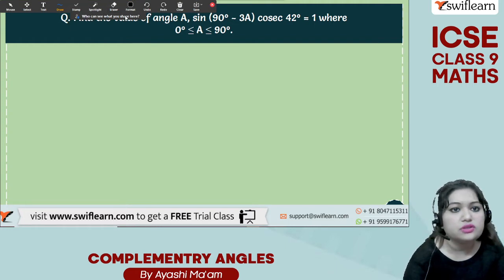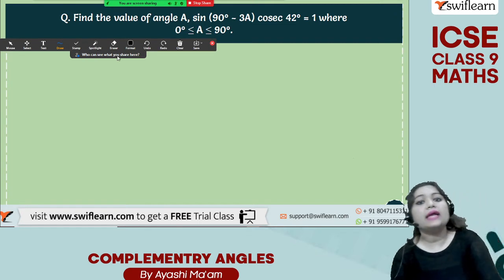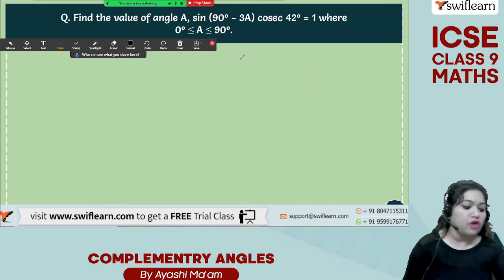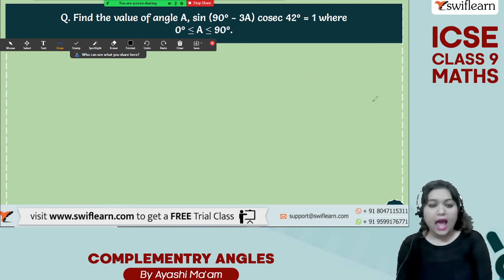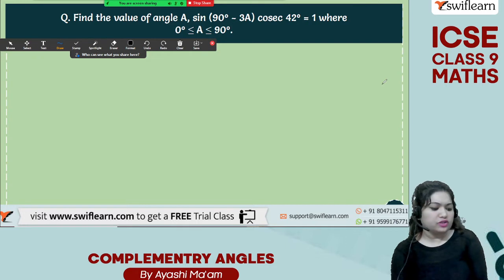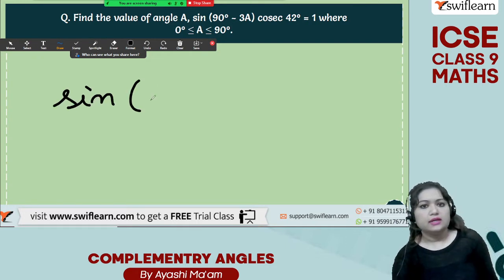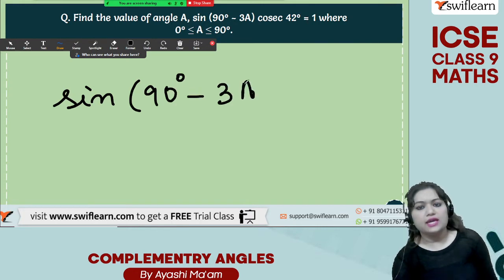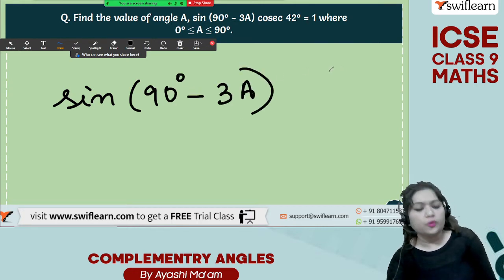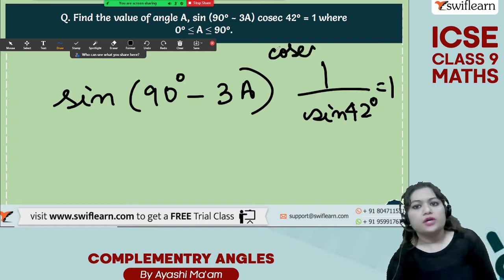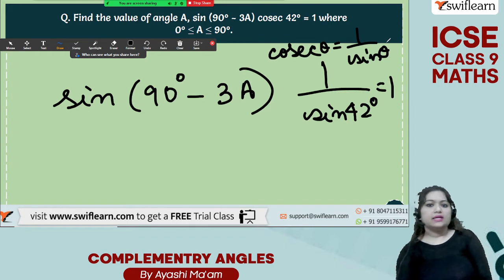What is the question? Find the value of angle A, sine of 90 degree minus 3A times cosec 42 degree is equal to 1. And here we have to find out the value of angle A. Okay. So sine of 90 degree minus 3A, cosec we can convert into sine, right? We can make it as sine 42 degree is equal to 1. Why? Because cosec theta is equal to 1 by sine theta.